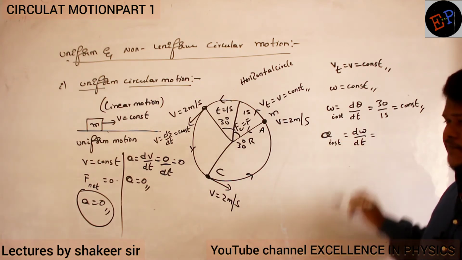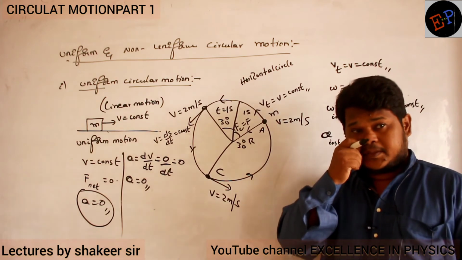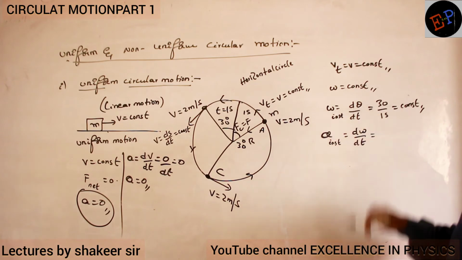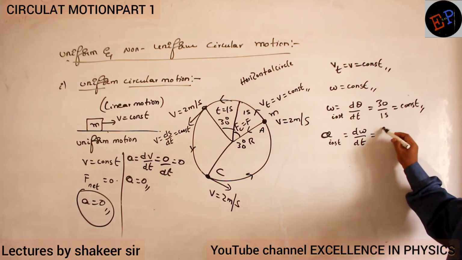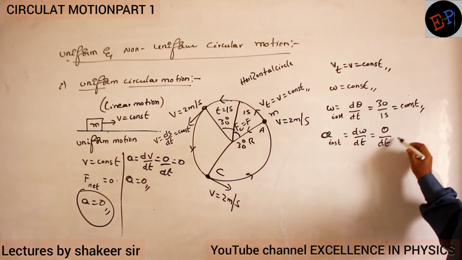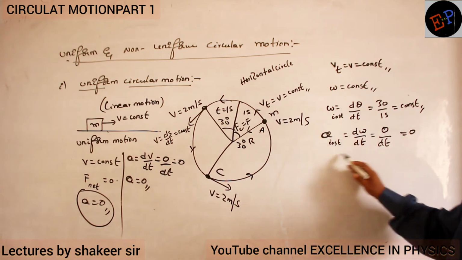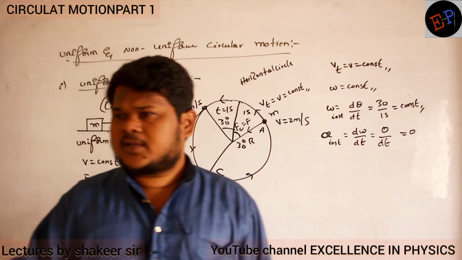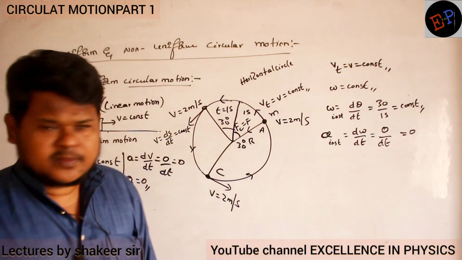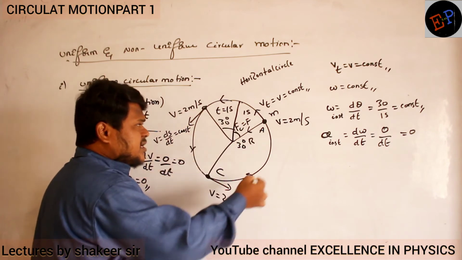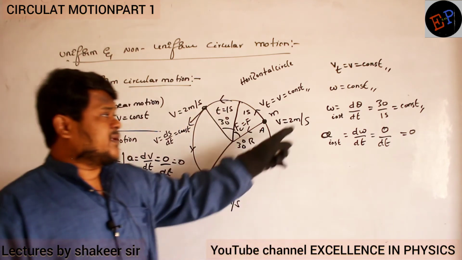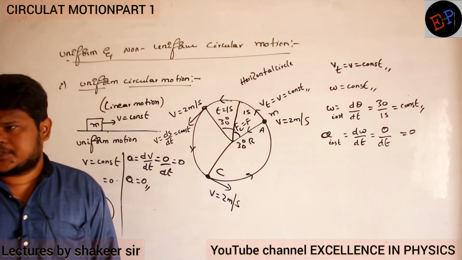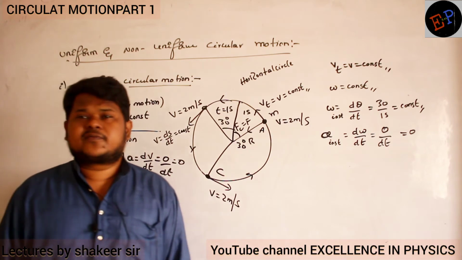What is meant by d omega? d means change, small change. Change in omega. Is there any change in omega? Omega is a constant, no? So change in omega is 0. Time is dt. So 0 by anything is 0. So instantaneous angular acceleration is 0. There is no angular acceleration. Are you able to understand? So if a body continues to move with the same speed, then omega is a constant and alpha value is 0. So this is about uniform circular motion.